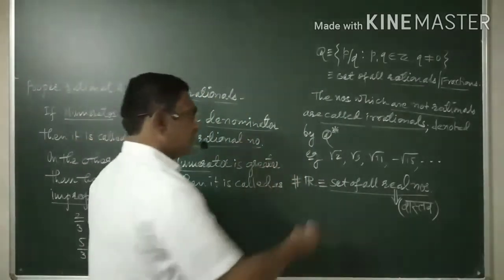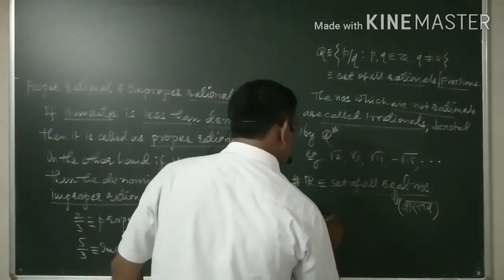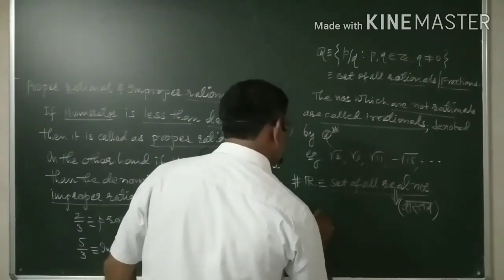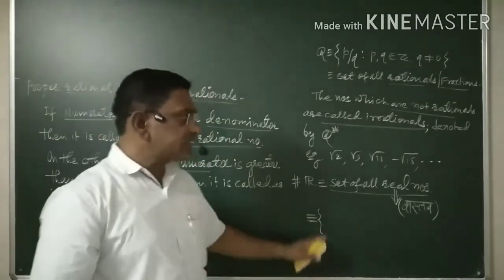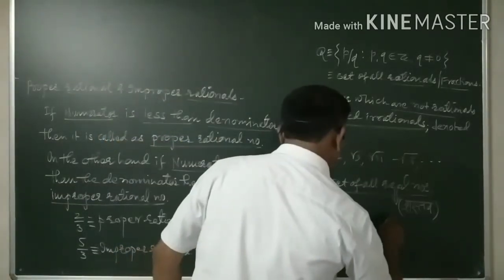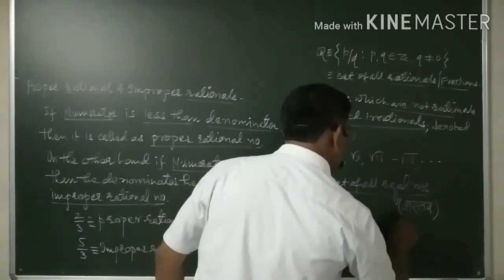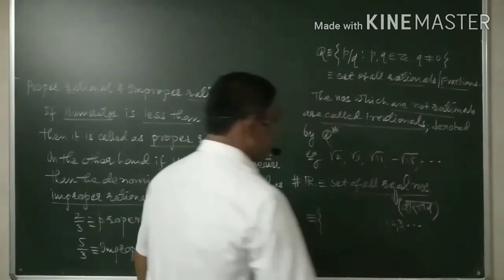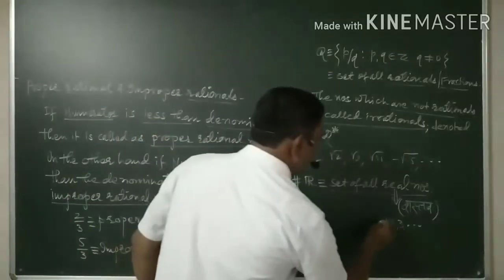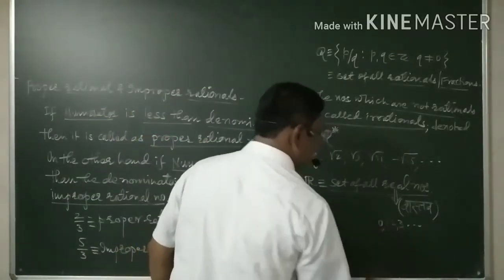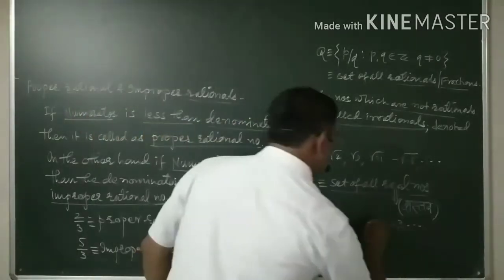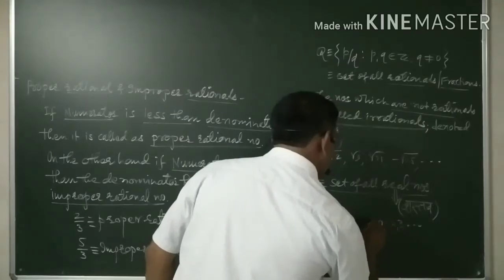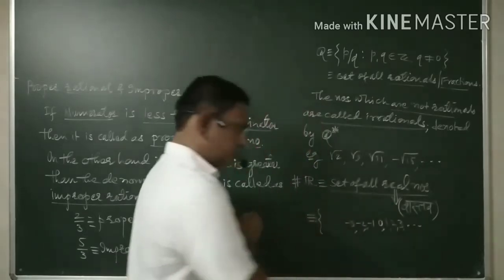This set of all real numbers is very big. It consists of, first of all, natural numbers. Let me write here 1, 2, 3. Then it consists of whole numbers also, 0. Then it consists of integers, I mean minus 1, minus 2, minus 3, and so on.